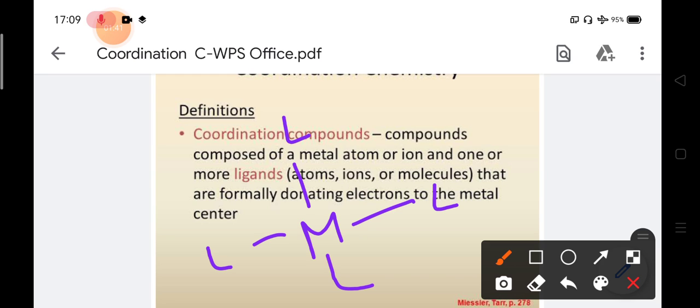So in the case of coordination compounds, there should be one metal atom, that is M, and it is bonded with more than one ligand, described as L. All these ligands are formally donating electrons to the metal. They can donate electrons to the metal. This compound is called a coordination compound, where one metal atom will be there and several ligands will be there, and all the ligands will be donating electrons to the metal.